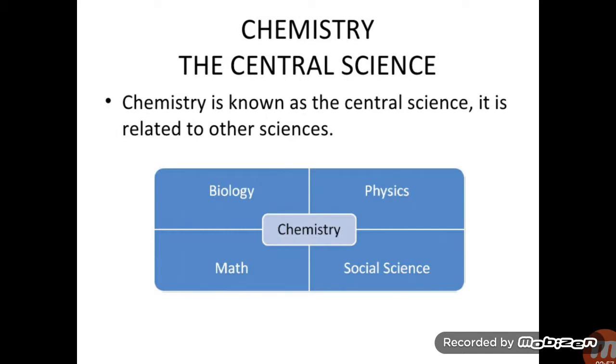and their reactions too. So chemistry is known as the central science. It is related to other sciences. It is related to biology, it is related to physics, it is related to math and social sciences also. It means it is a very important branch of science.